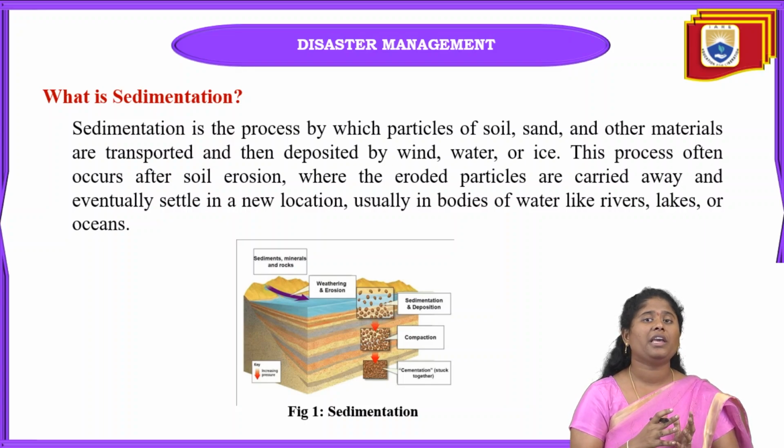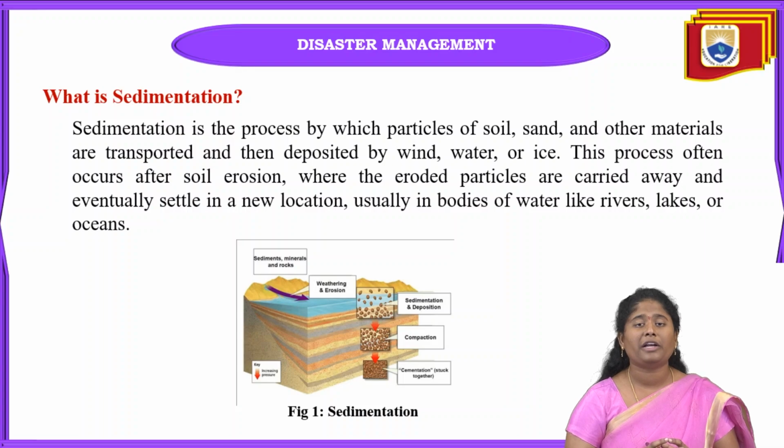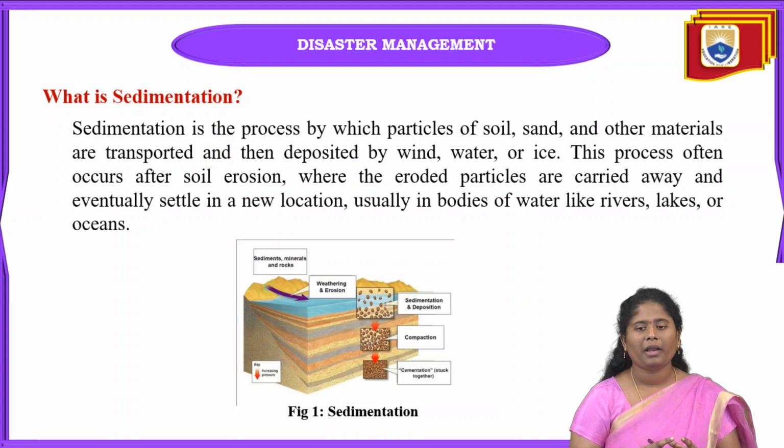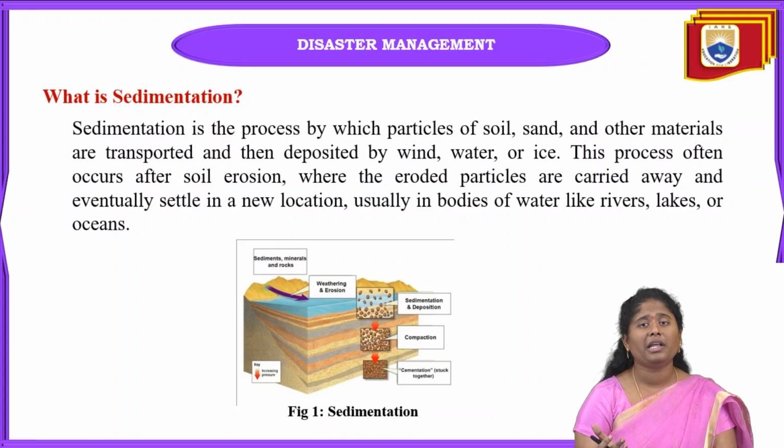Because of natural sources like wind, water and also ice, the particles can be deposited from one place to another, and at the new location they can easily settle, whether they are soil particles or vegetation. They can settle in water bodies like rivers, oceans and also lakes.